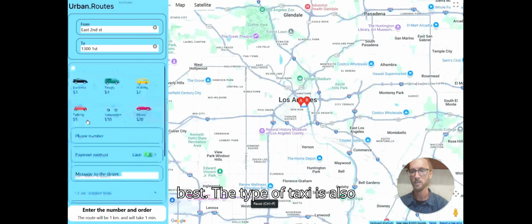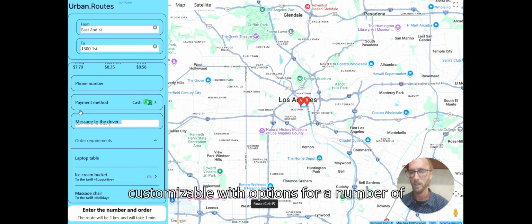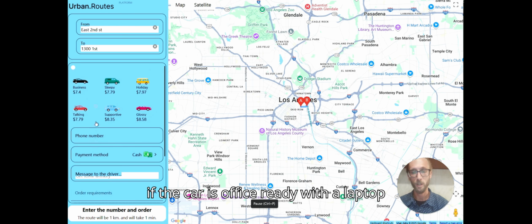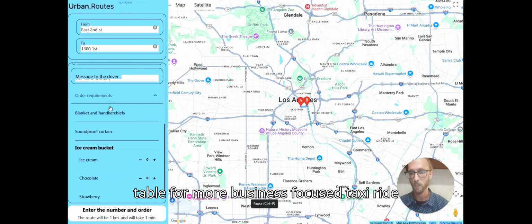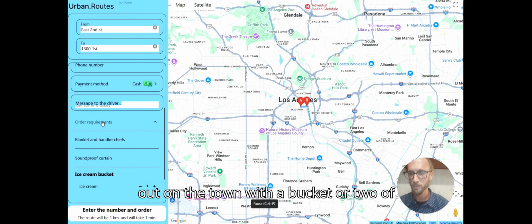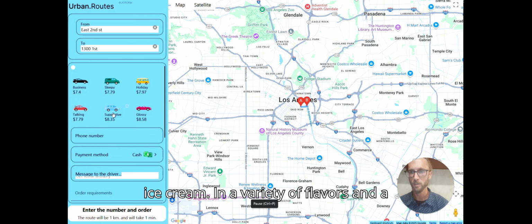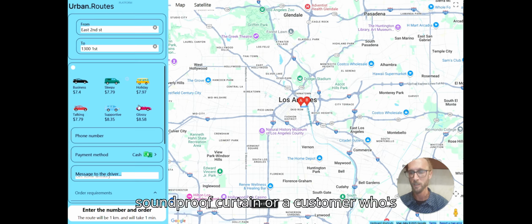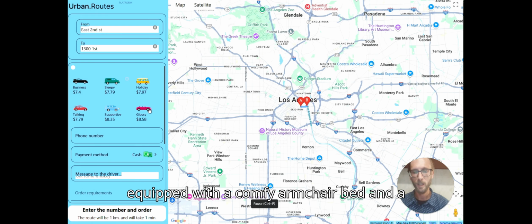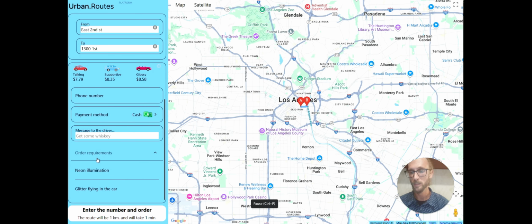The type of taxi is also customizable, with options for a number of unique rider needs. Just to highlight a few examples, a rider can request that the car is office-ready with a laptop table for a more business-focused taxi ride, or a taxi can come equipped for a night out on the town with a bucket or two of ice cream in a variety of flavors and a soundproof curtain, or a customer who's ready for bed can have their ride equipped with a comfy armchair bed and a soft toy. All this and more, including sending a custom message to the driver, can be fine-tuned for each user.